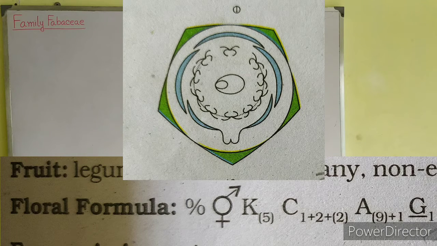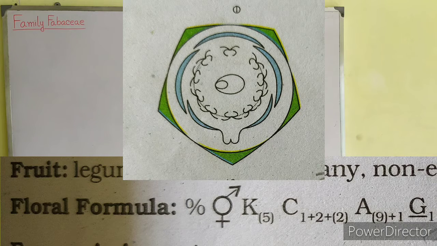Next, C1 plus 2 plus within bracket 2. C stands for corolla. That means it has 5 petals overall. In the diagram, 2 petals are linked with each other at the lower portion. Next you can see that 2 petals are there sideways, and one single petal is there on the top. So the corolla is written as 1 plus 2 plus within bracket 2.